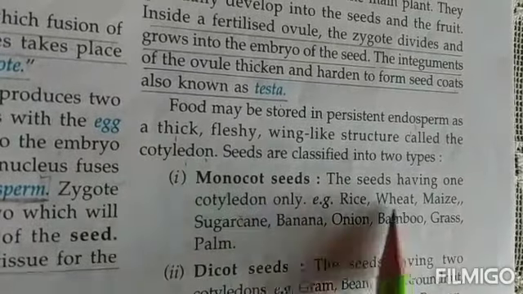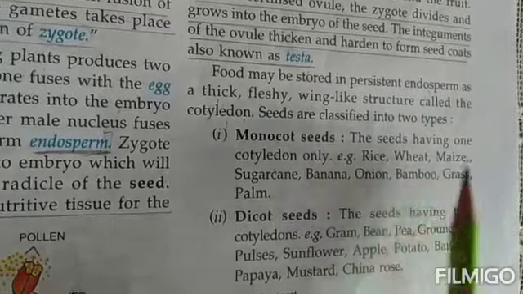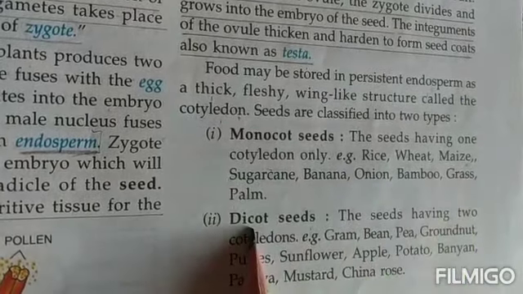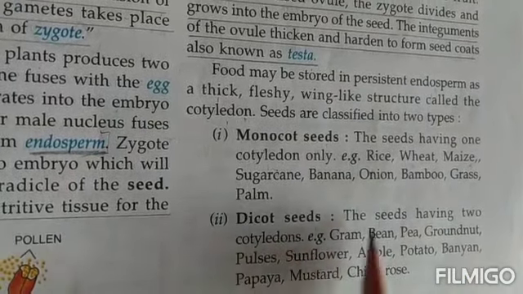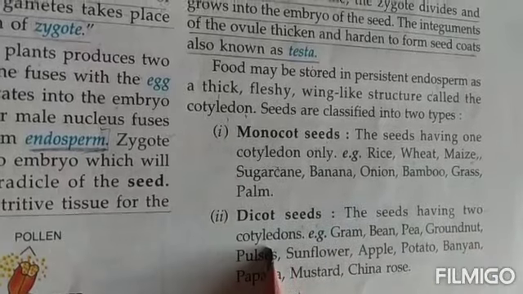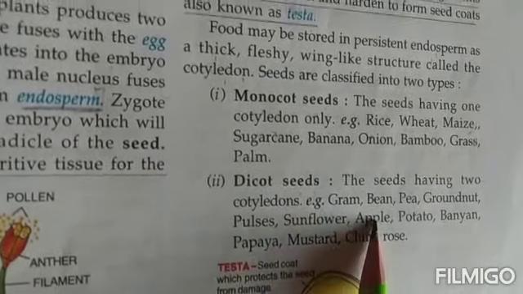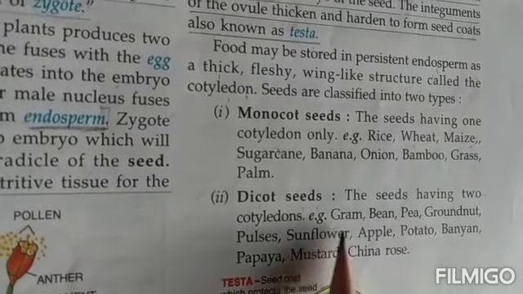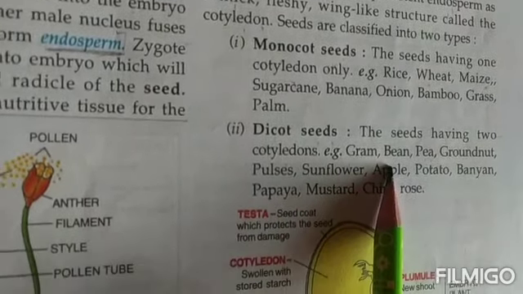Like rice, wheat, maize, these are all monocot seeds, because you cannot divide them into two parts. And if the seed has two cotyledons, then it is known as a dicot seed. That means the seeds have two cotyledons, like in pea, in gram, in an apple seed, we see these. So these are all dicotyledonous seeds, or they belong to the dicot seeds, right?